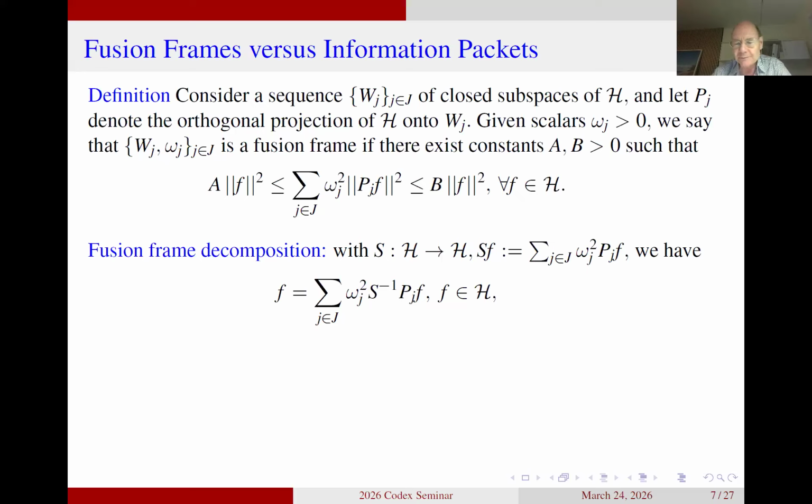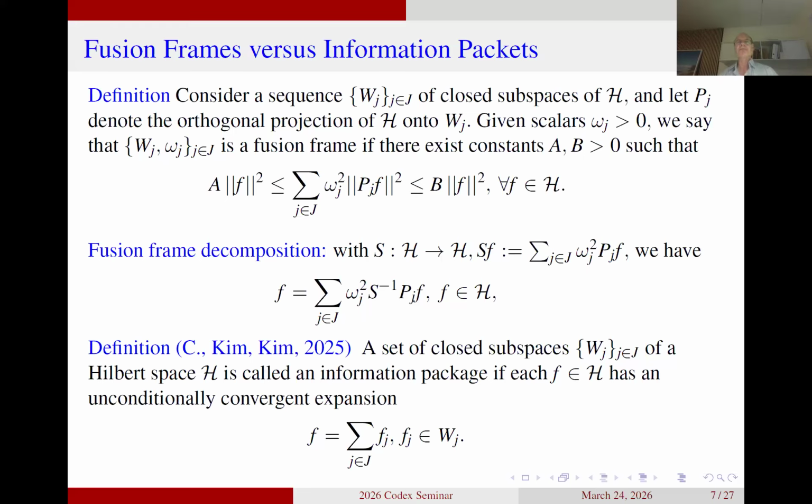But what you can see now is, if I again state the definition of information packages, what we are doing here, going from a fusion frame to an information package, is exactly the same as what we did going from a frame to a Schauder frame, because we are shortcutting the condition. So we have the condition in fusion frames. We have these two inequalities that need to be satisfied. Why do we put these two inequalities? This is because then we end up with a fusion frame decomposition.